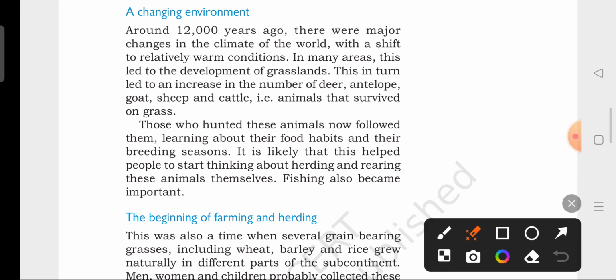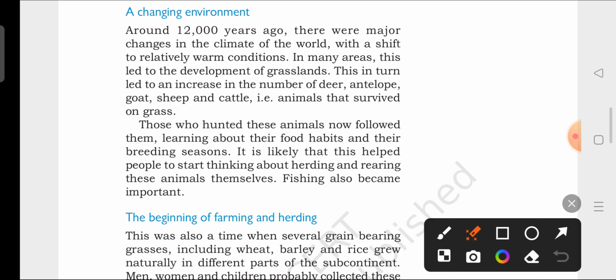Now, what happens under this topic, a changing environment? This is the second half of our chapter. The name of the chapter is From Hunting, Gathering to Growing Food. So until now we have covered the hunting and gathering part. Now, as there was a change of environment, these people's lifestyle will be changed from hunting and gathering to farmers and herders.